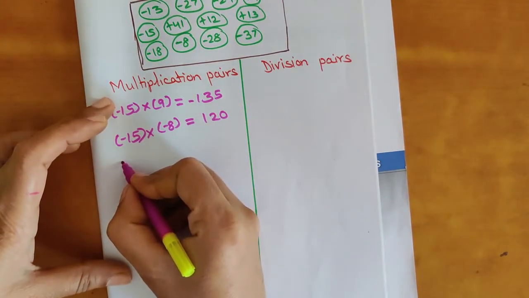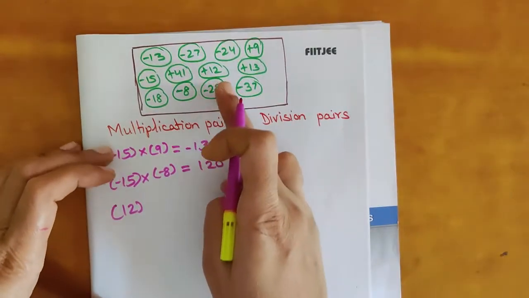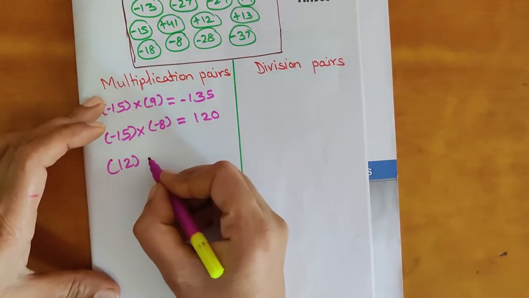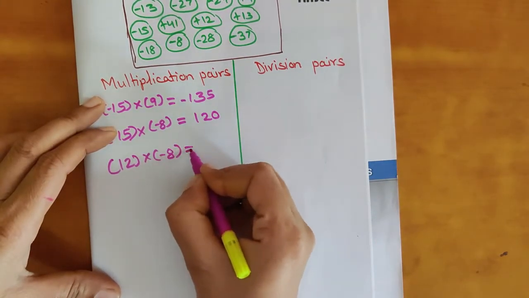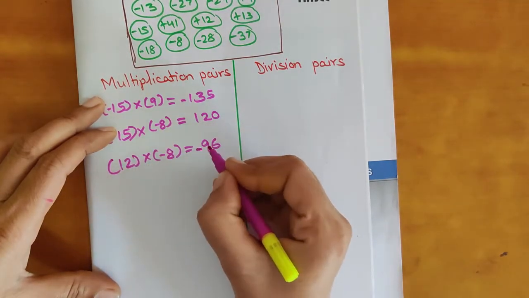If I am taking the next number, positive 12 it is given here. So positive 12 multiplied with negative 8. So 12 8s are 96. Positive, negative, the sign will be negative.